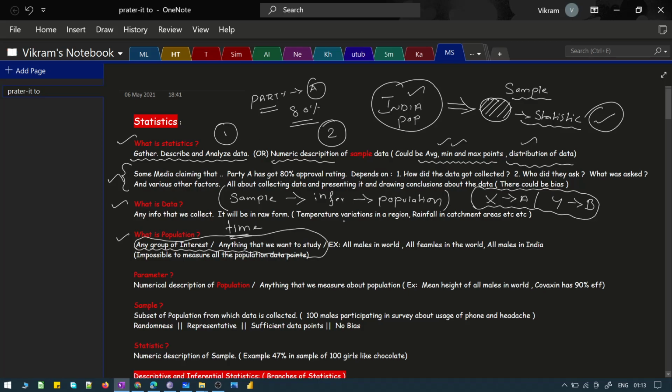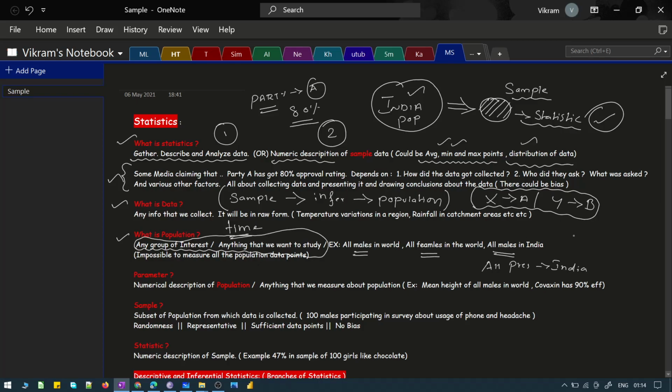It could be about, say, I've given you some examples. It could be about all males in the world. It could be about all females in the world. It could be about all males in India. Okay, so it depends on how you define it. It depends on how you study. Okay, so say for example, I can also define population as all presidents in India.